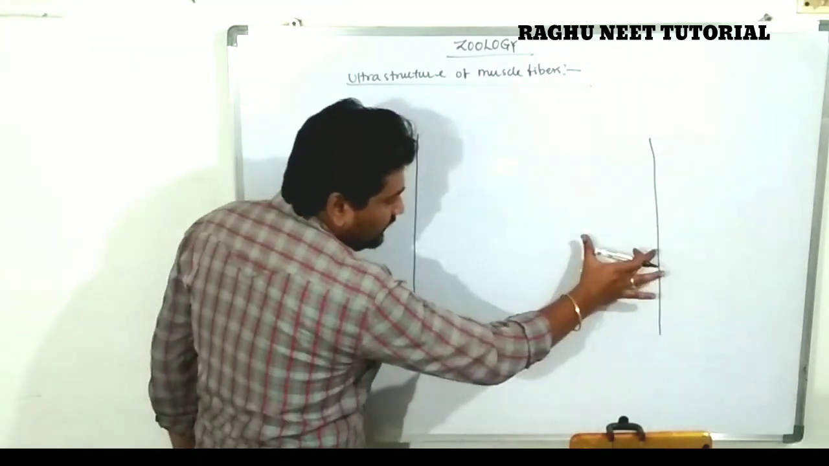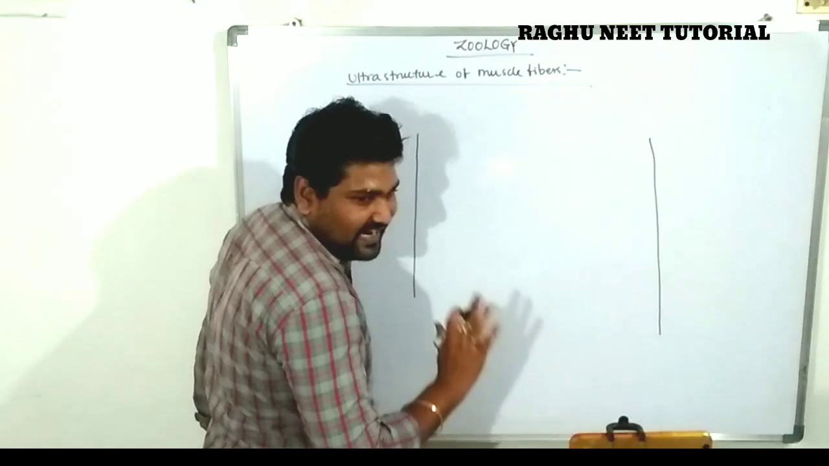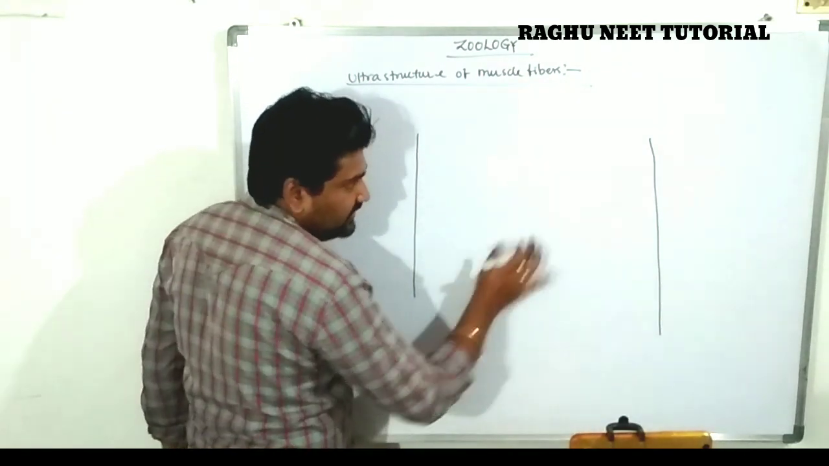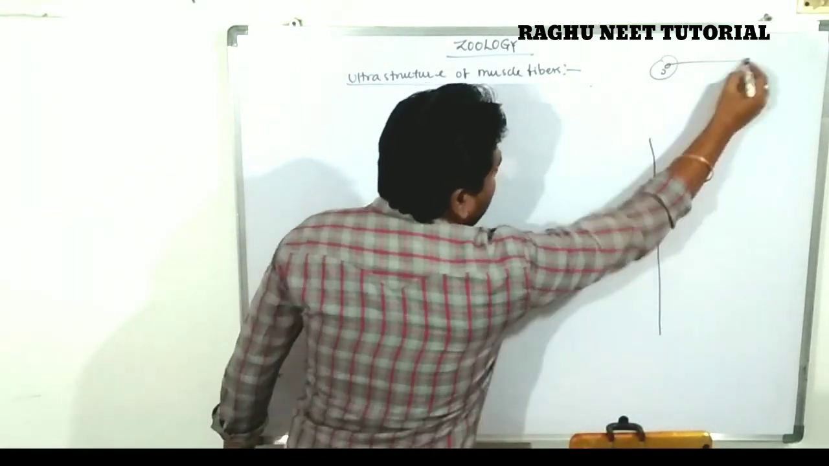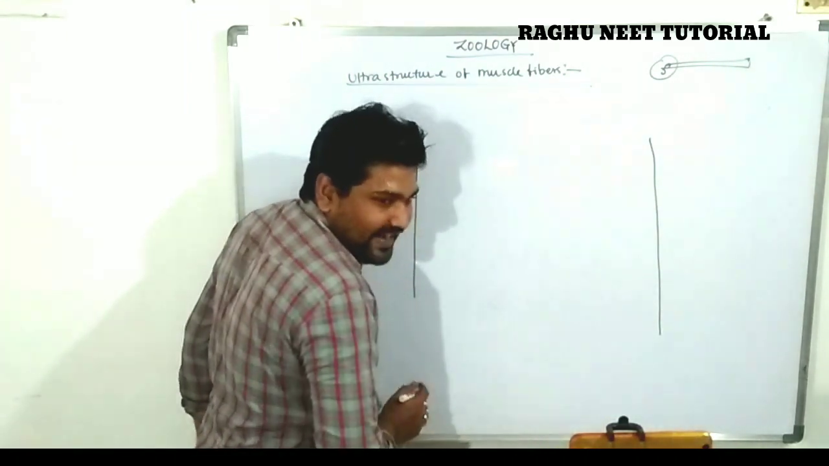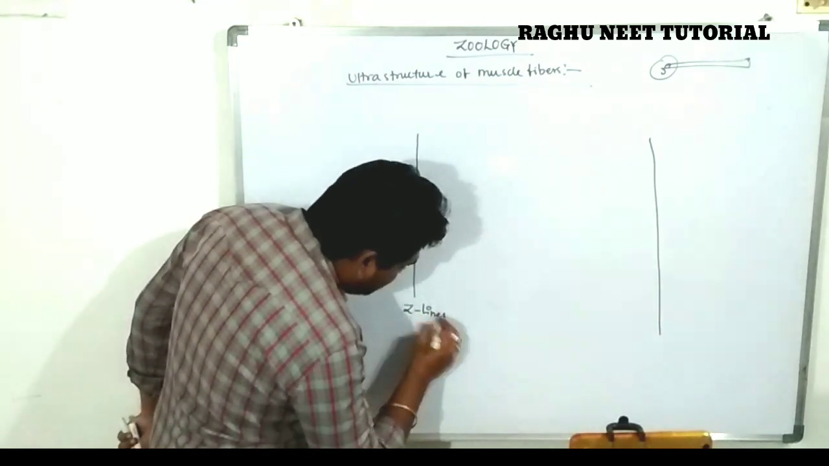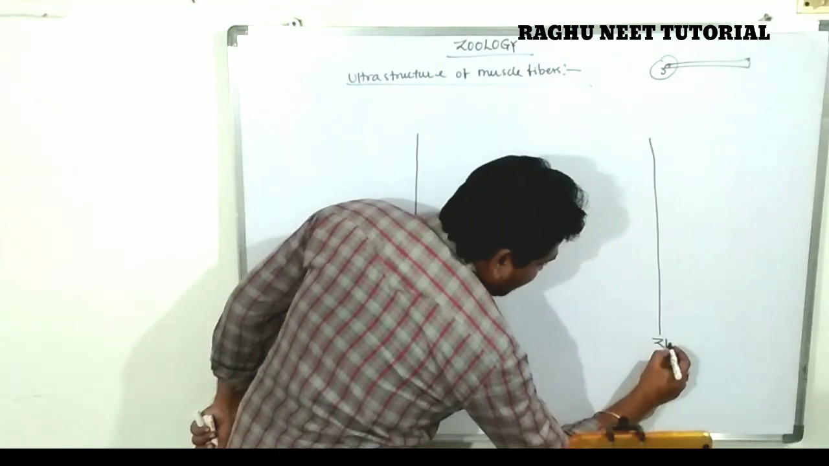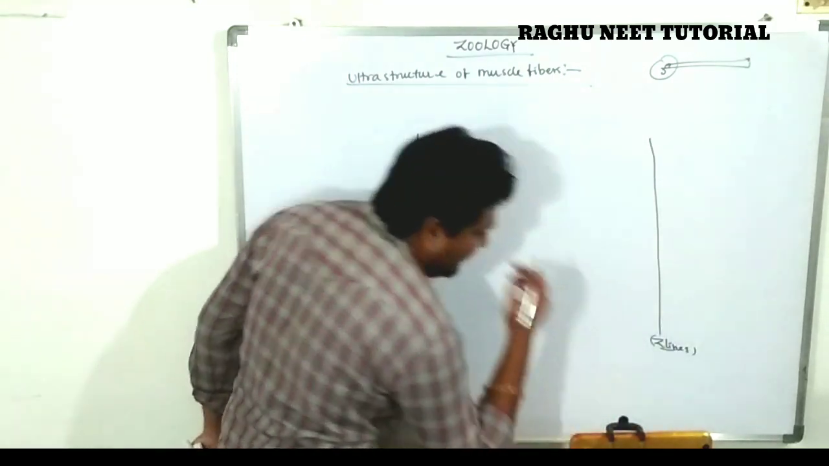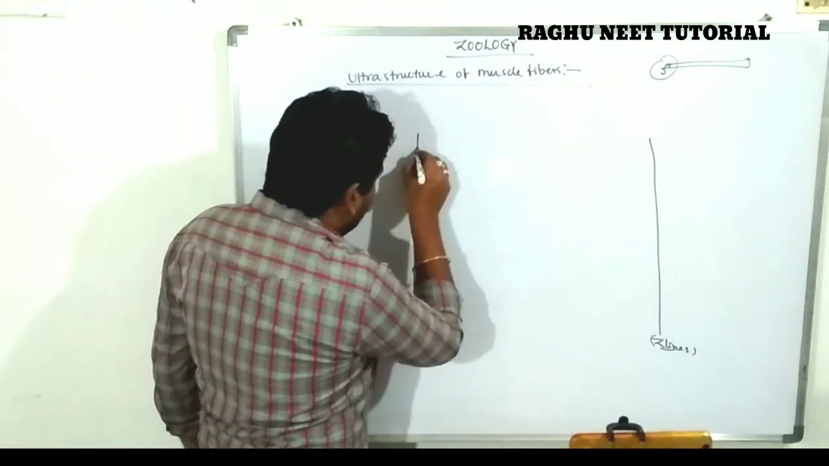I am only discussing the muscle fiber, not filaments. The muscle fiber contains only two ends. These two ends are known as Z lines. They are the end lines of the muscle fiber. The end lines of the muscle fiber are known as Z lines. Are you clear?